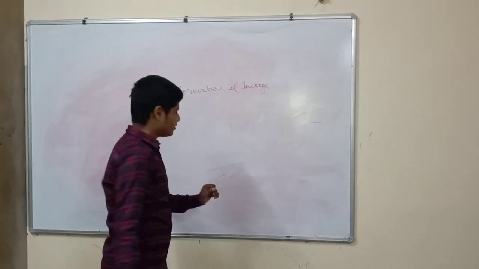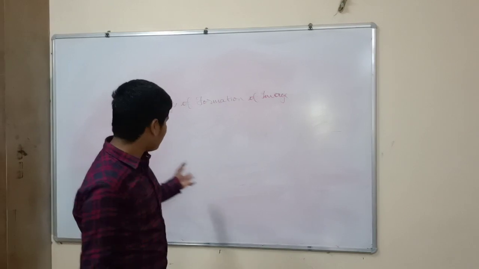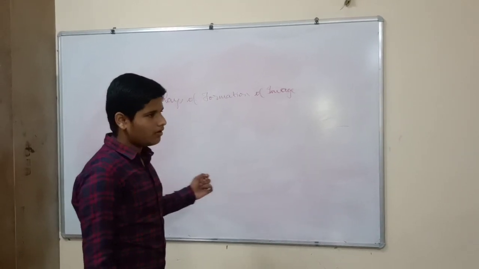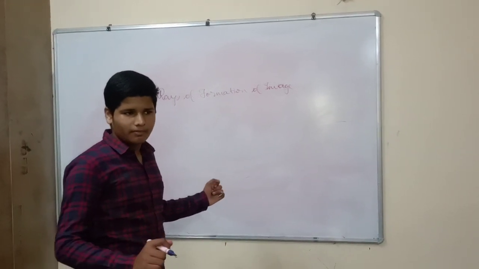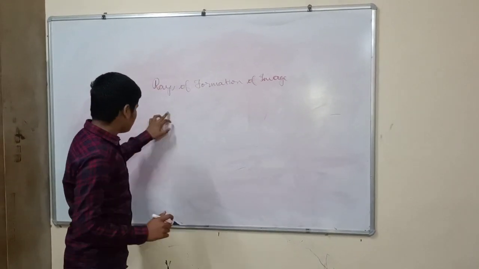Phase of formation of image. We know that after reflecting the light rays, we get the image. But do we know where exactly we get the image? There are some rules to get a particular type of image.